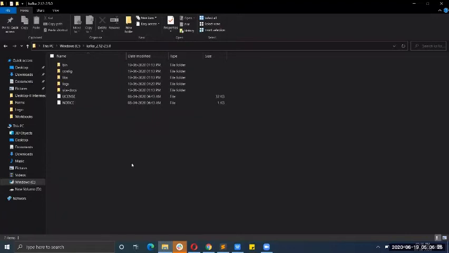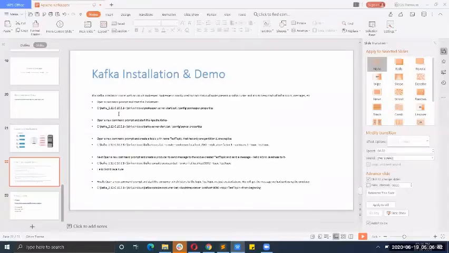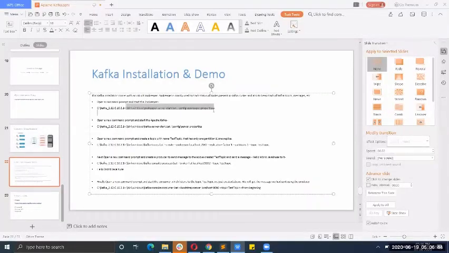Kafka is generally a distributed system, so it uses the Zookeeper server. So before starting the Kafka broker or Kafka server, I have to start the Zookeeper server, and after that the Kafka server. I have the command to start the Zookeeper server.